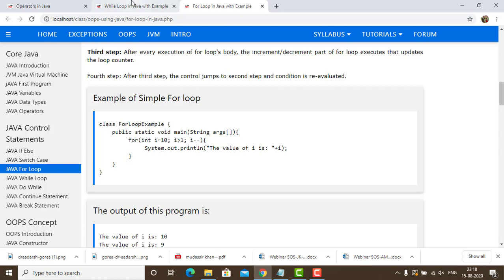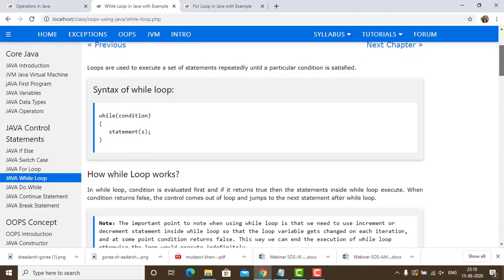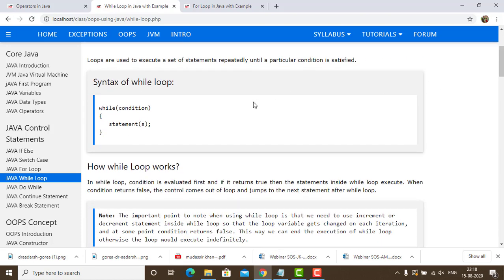Now, what happens in the while statement? The while statement is looking for a condition. It is not looking for a fixed variable or value. It is looking for just a condition. For example, suppose I tell you to make a round of a field. If I say run around the entire field 5 times, then we are going to use the for loop.